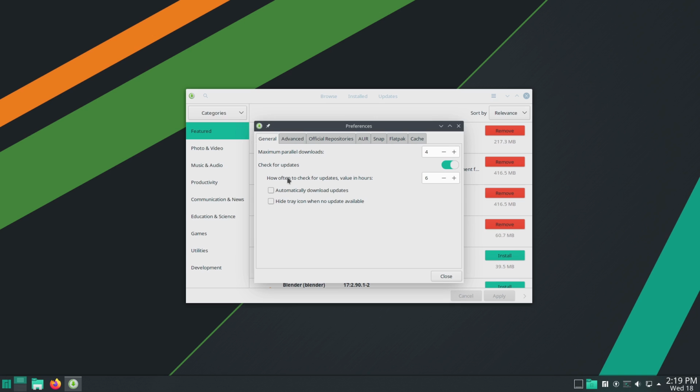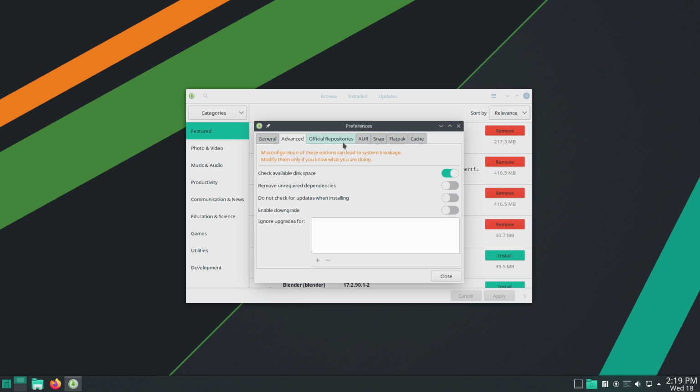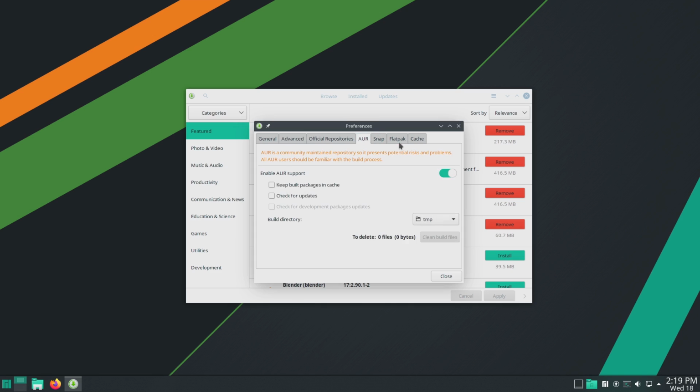No distribution has streamlined the use or disuse of any of these services like Manjaro has done. So, you know, I love Linux Mint. They do not like snaps as a philosophy. I understand why they did not want to have a simple toggle button like this to include it. Manjaro takes a more neutral approach, but realizes some people don't want to see snaps. So you come in here, toggle it off. You will not see snaps show up. Turn it on. Now snaps are going to show up in your basic package search. You can do the same with the Arch user repository and with Flatpaks.